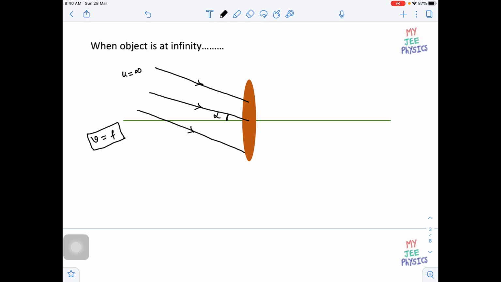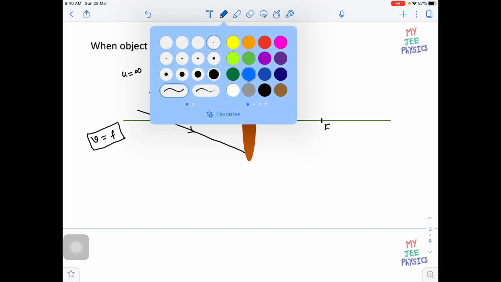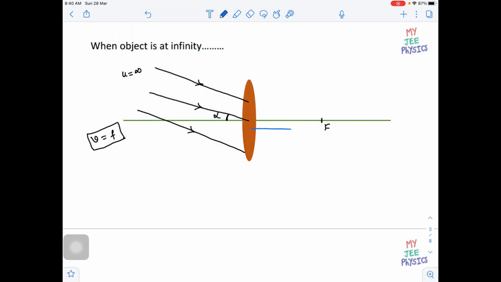But now the image won't be formed at focus. Then where will it be formed? Let us say this is the focus. Then the image distance should definitely be the focal length only. Focal length distance means the image should be formed at a distance of focal length from the lens. So that will give you some idea here.